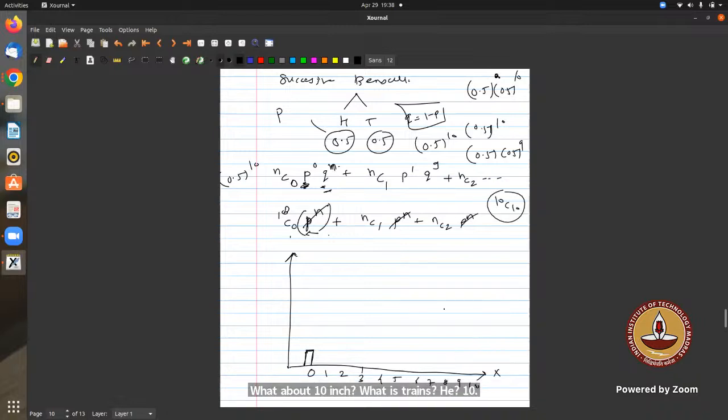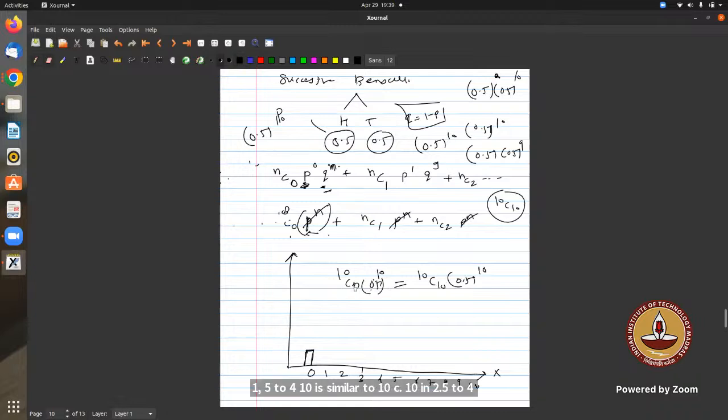1, right? And then it is associated with this probability, again 0.5 to the power 10, because it becomes 10c10 p to the power 10 into 1 minus p to the power 0, right? So again, nc0, or maybe 10c0 into p to the power 10, 0.5 to the power 10, is similar to 10c10 into 0.5 to the power 10, right?